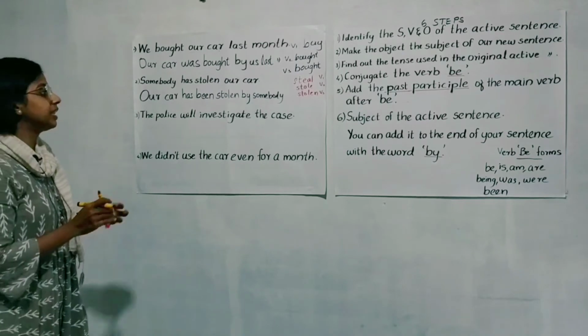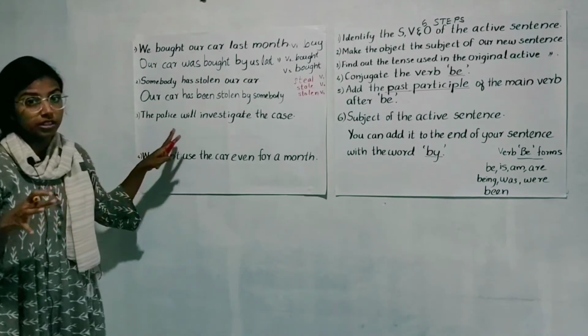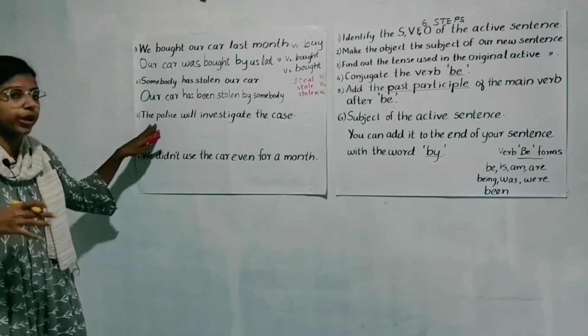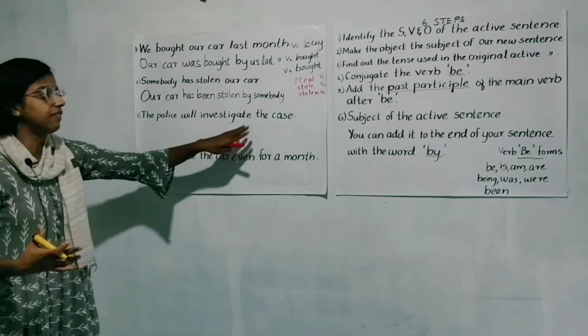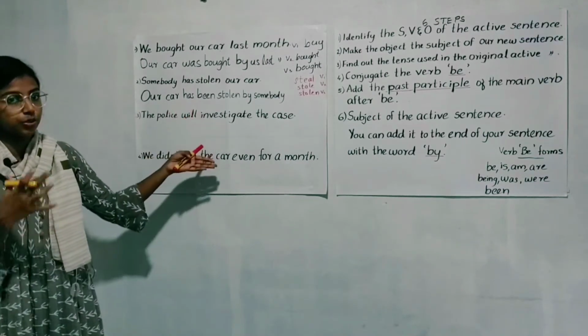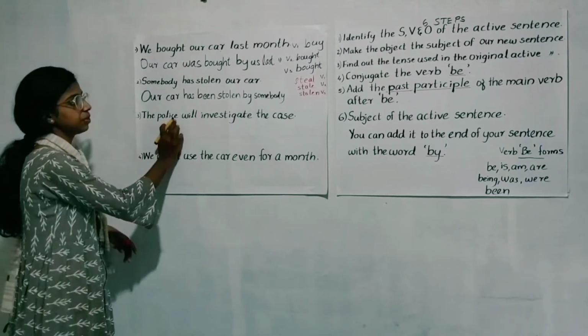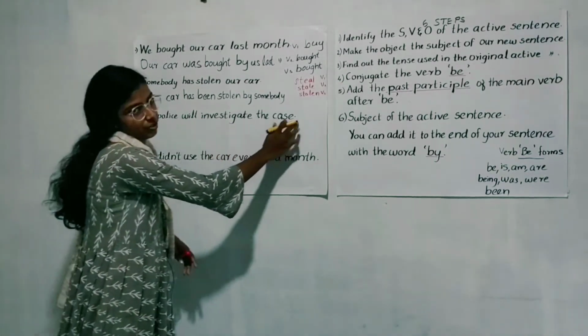Now the third sentence. The police will investigate the case. So we have informed them of the missing case and we hope that the police will investigate the case. How to change this sentence into a passive form? So first, we have to understand the subject, verb and the object.